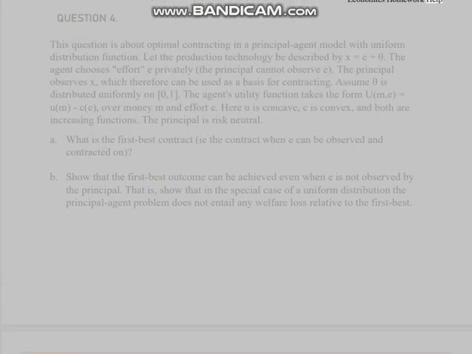B. Show that the first best outcome can be achieved even when E is not observed by the principal. That is, show that in the special case of a uniform distribution the principal-agent problem does not entail any welfare loss relative to the first best.